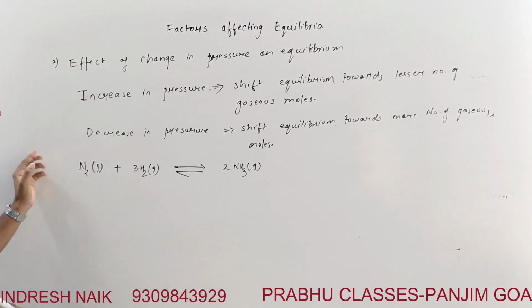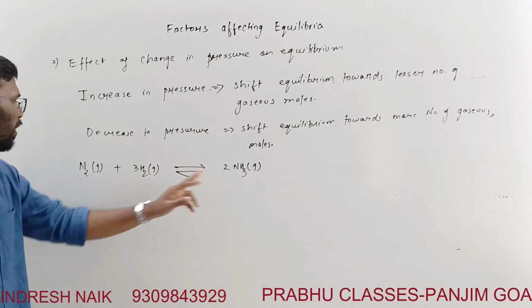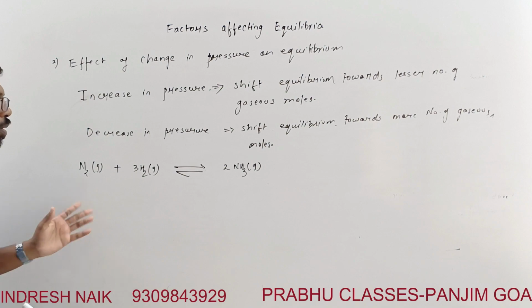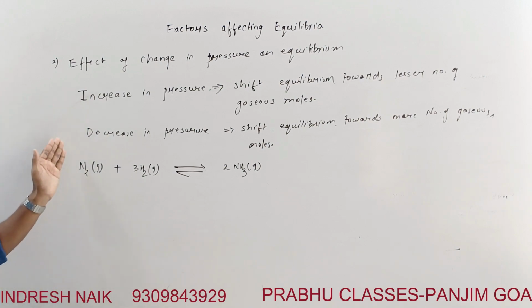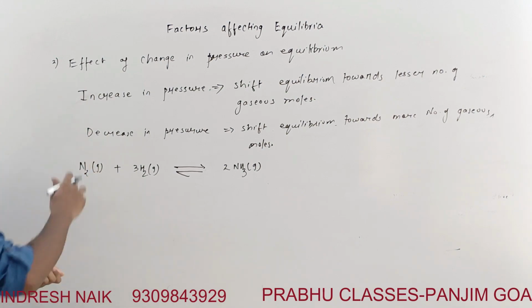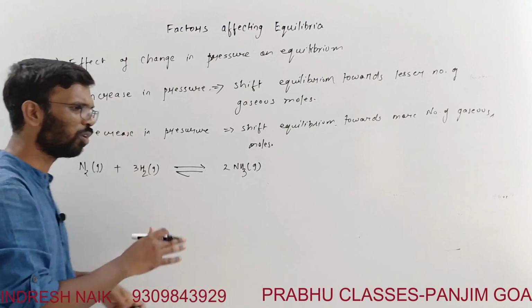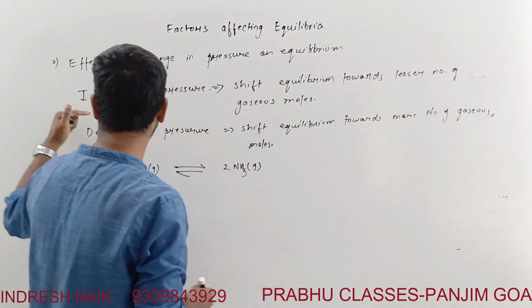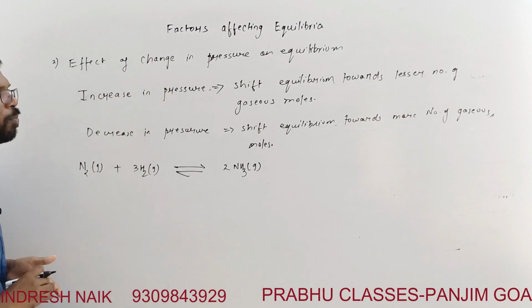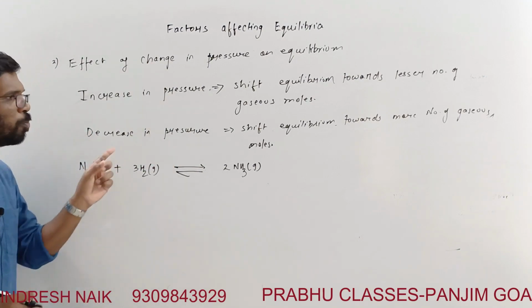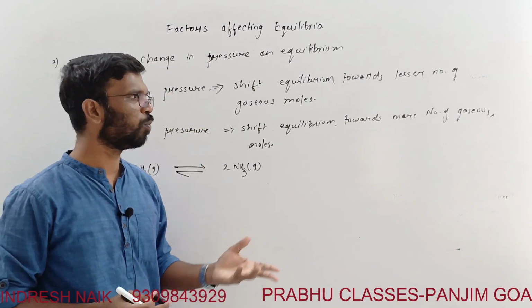I am not going to write this. See, delta n here is negative: 2 minus 3 plus 1, 2 minus 4, it is minus 2. So increase in pressure shifts equilibrium toward the lesser. See, this statement is enough. Okay, don't worry about that. Just understand this. Increase in pressure shifts equilibrium towards a lesser number of gaseous moles, and decrease in pressure shifts equilibrium towards a more number of moles.